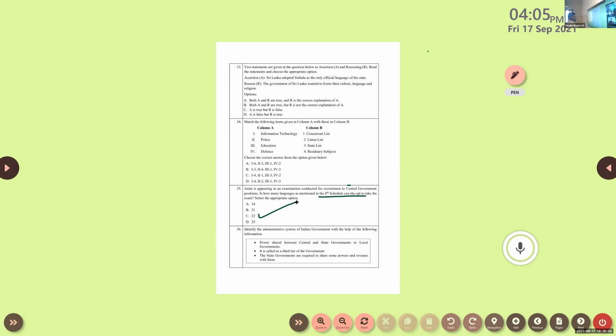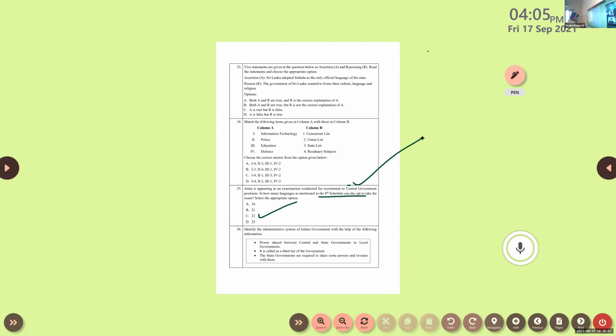Clear. So what is that? Anita is appearing in the examination conducted for the recruitment to the central government. Clear. In how many languages, as mentioned in the 8th schedule, can she opt to take the exam? So almost all the languages that are recognized by the central government. Okay, we are free to choose that. So 22 is the answer. Okay, next one, 36th question.